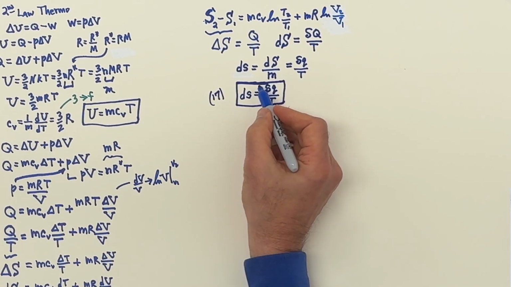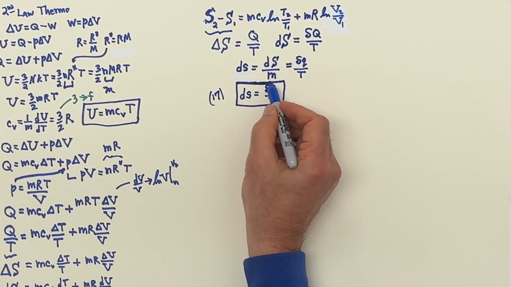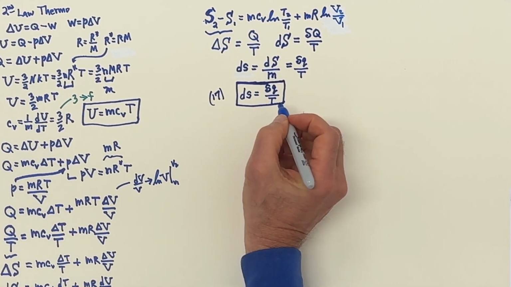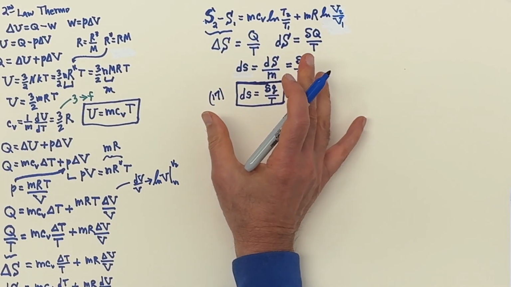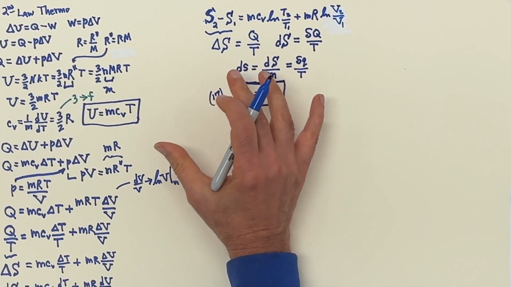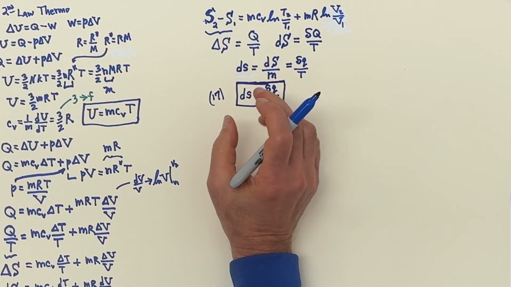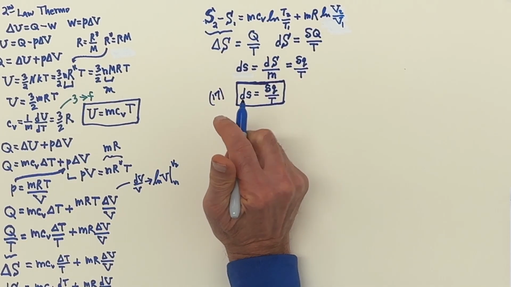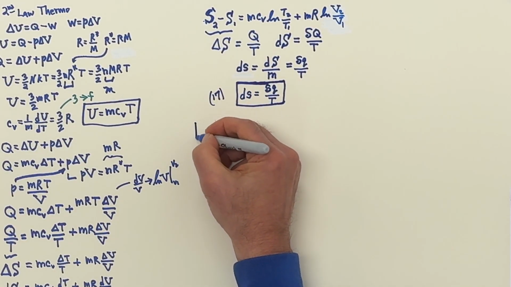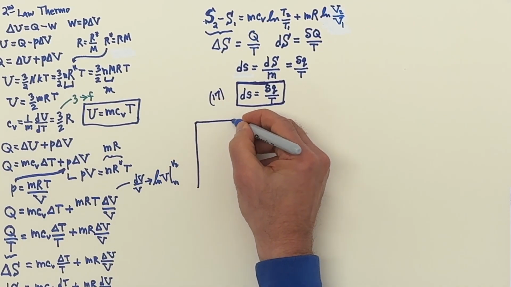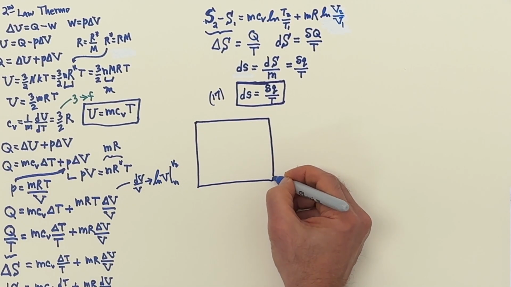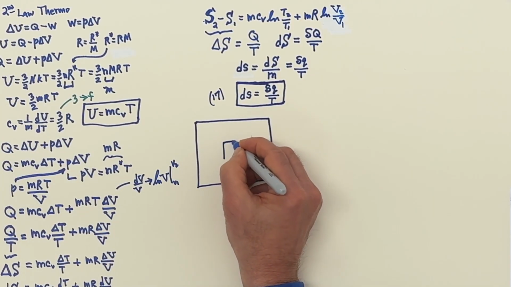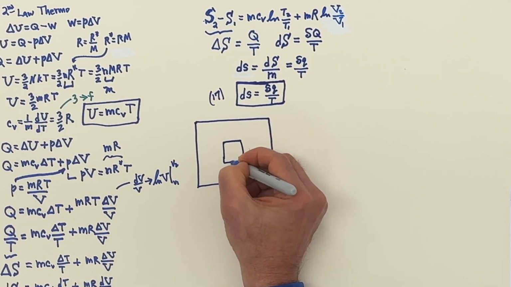Now what I would like to do is show you that when heat flows from hot to cold, I'm going to do a simple example, and show you that means the entropy is going to increase. So for this problem, we're going to have a reservoir, like a lake, and put a small volume of gas inside the lake.